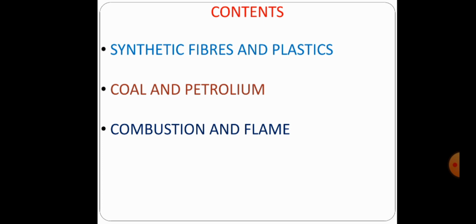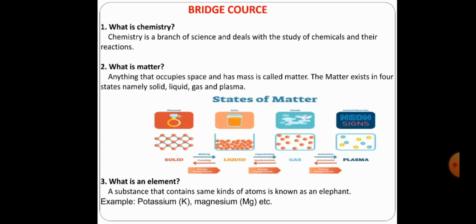Students, before starting the first lesson, that is synthetic fibers and plastics, let's recall what we learned in 7th standard. Let's recall some basic questions, bridge codes. First question, that is very important, the definition of chemistry. What is chemistry?